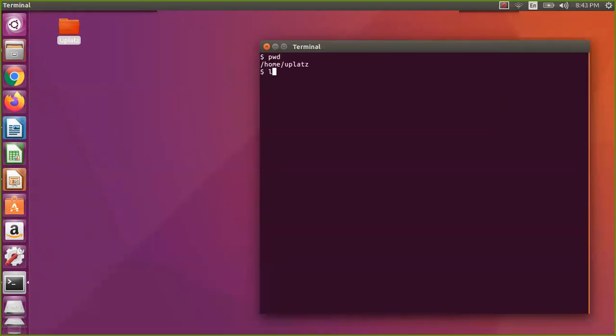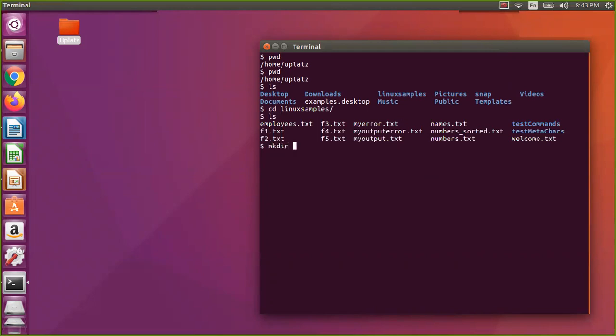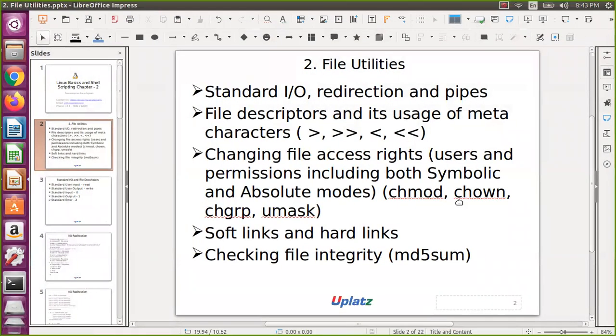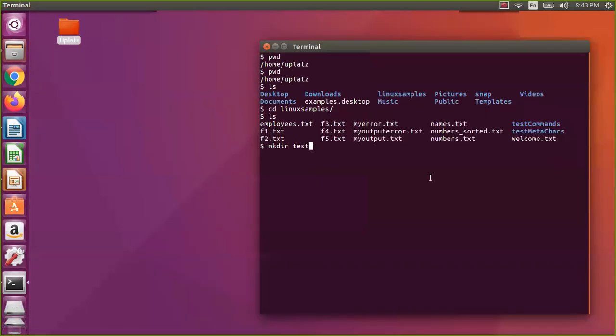Now we'll go to home applause. Then we go to the Linux samples. Let us create a test directory for file access rights. I'll say test access rights.